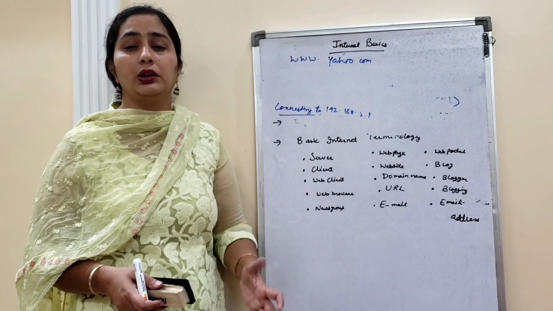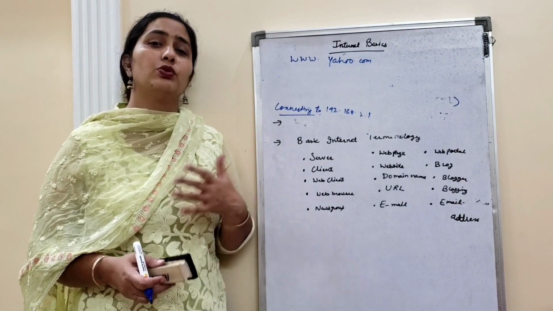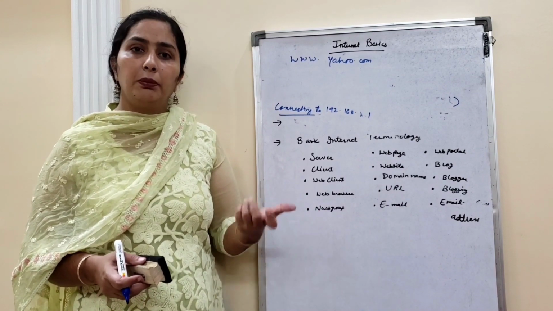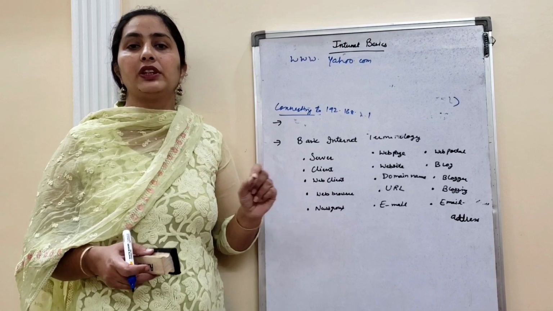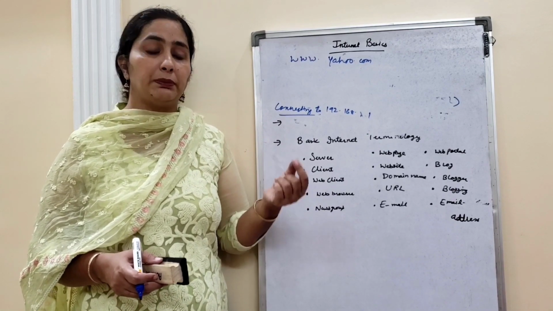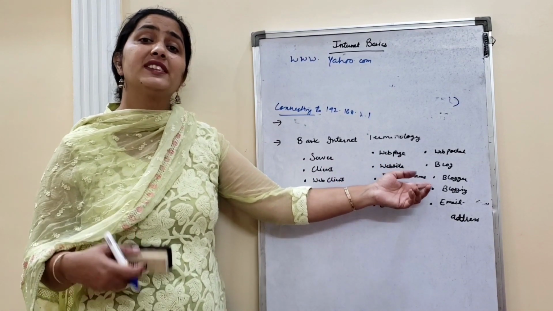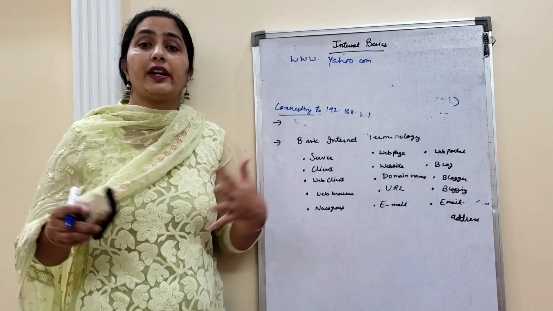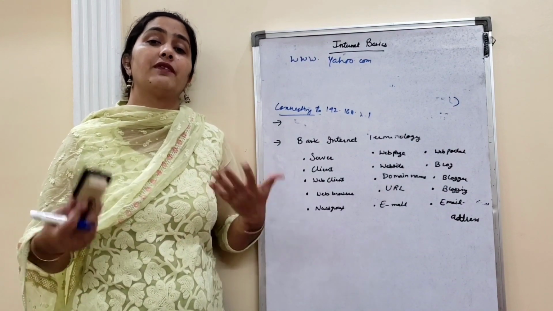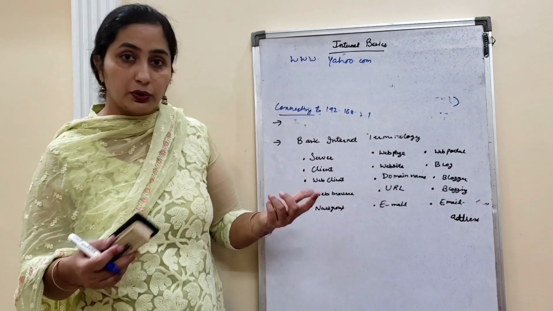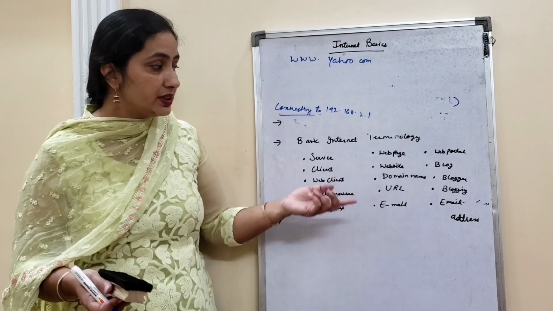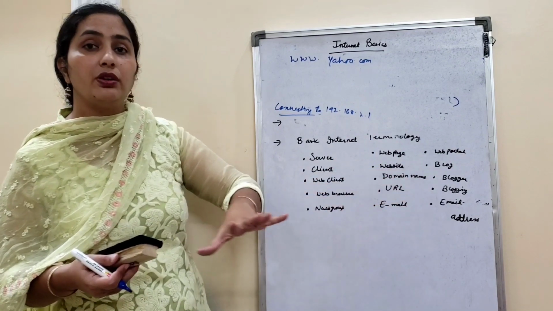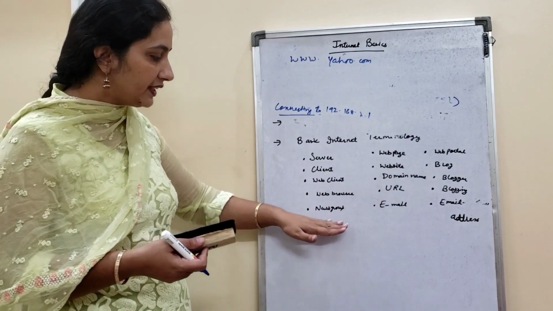Blog. About blog you all know: a famous personality to whom different kinds of people want to listen. Twitter is a blog where people write whatever they want to share with other people. The blogger is the one who writes that content. Blogging means you are sharing your views with someone else. And when you are using any platform like Twitter, that is a blog, and blogging means writing all such kinds of things.